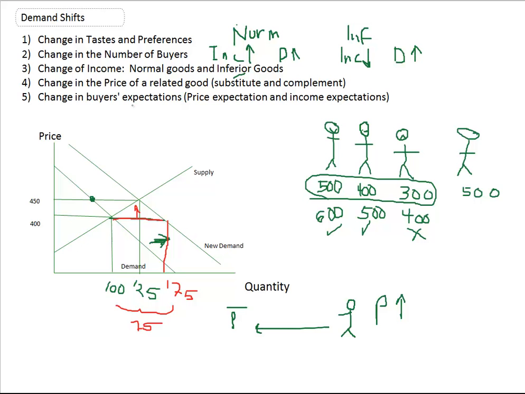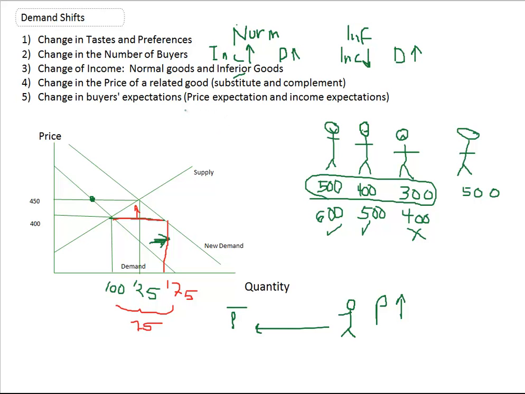Price expectations of buyers. I was at a gas station during the original Gulf War. I was filling up my gas tank, and the person who worked at the gas station came out and said the price of gasoline was going to go up 50 cents a gallon that night. What did I do? Well, I was concerned. I didn't want to pay 50 cents more a gallon, so I filled up that car, then went and filled up my other car. I drove by the next day and found the price of gasoline had gone up 5 cents. They were probably laughing, like, we just increased that demand, the economist's demand curve. That is so funny. And it kind of is.